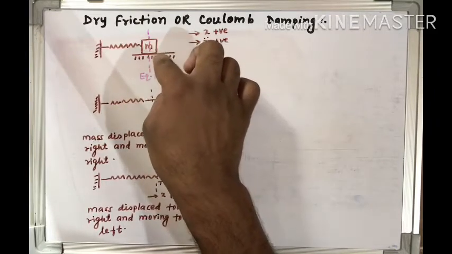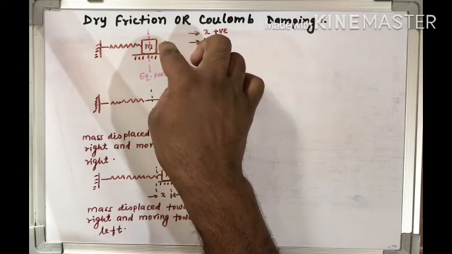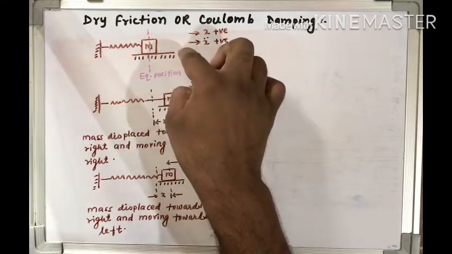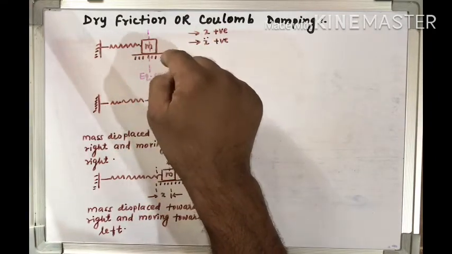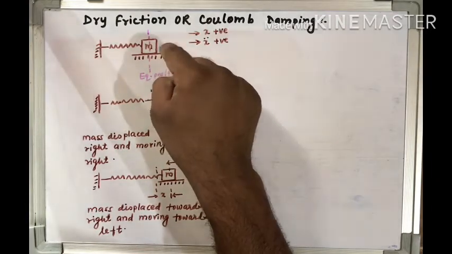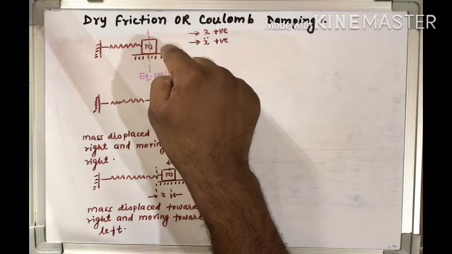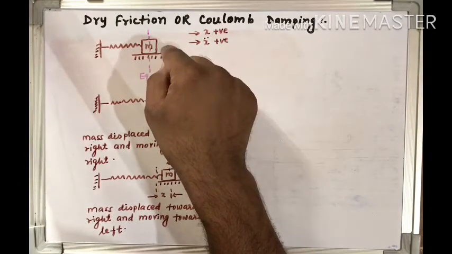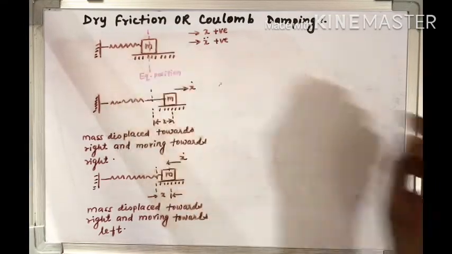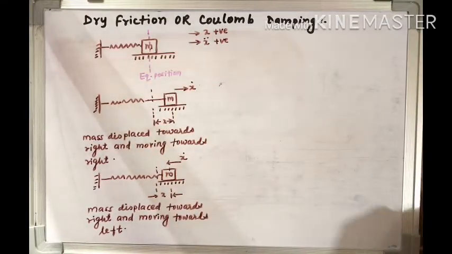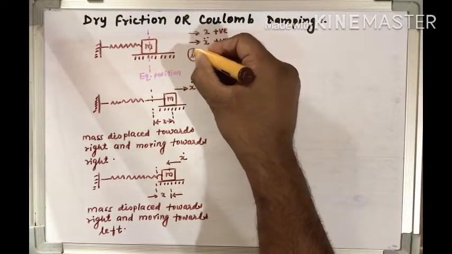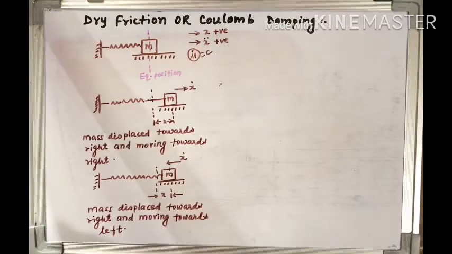There is dry contact between this mass and the surface on which it is sliding, and the coefficient of friction is mu, which is constant, because we are assuming that the surface is dry but smooth.